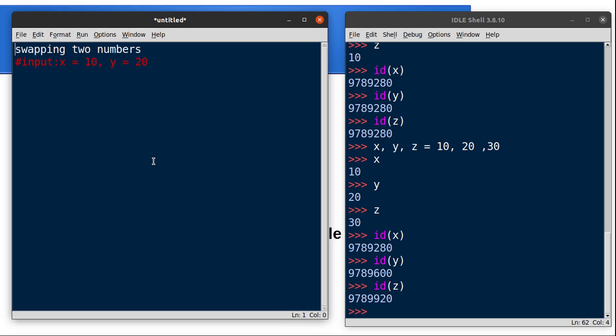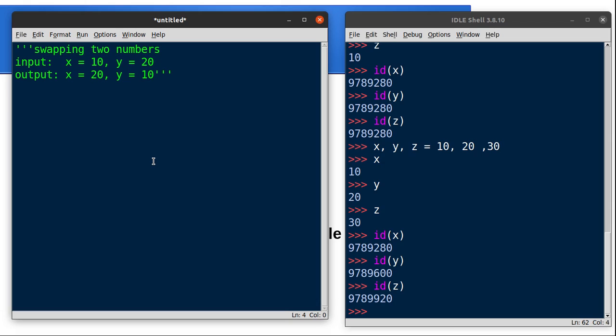Instead of this hash symbol we will use multi-line comments. And the output: after swapping, x becomes 20 and y becomes 10. So initially x is 10, y is 20; after swapping, x is 20, y is 10.